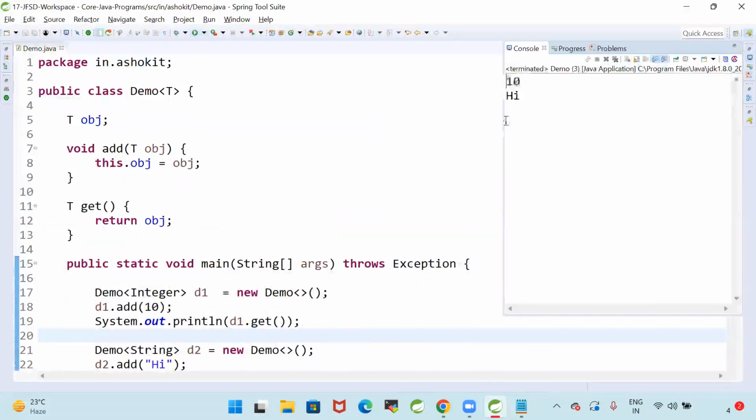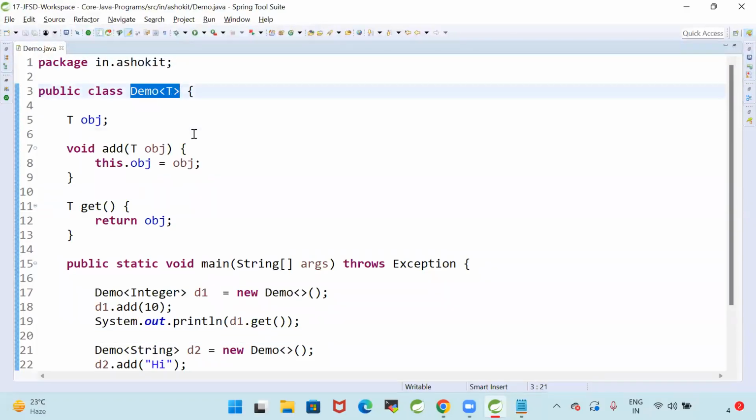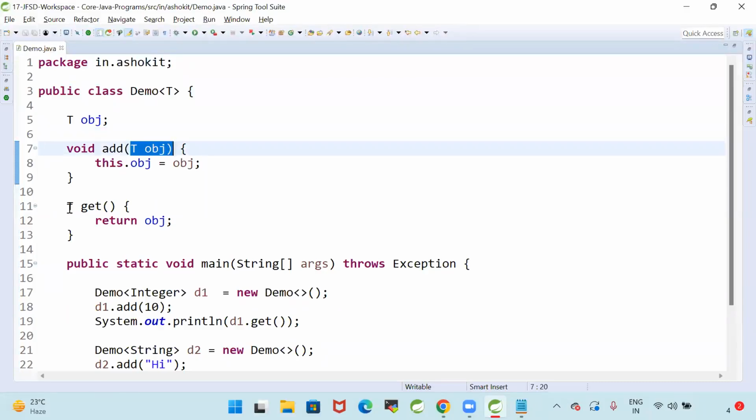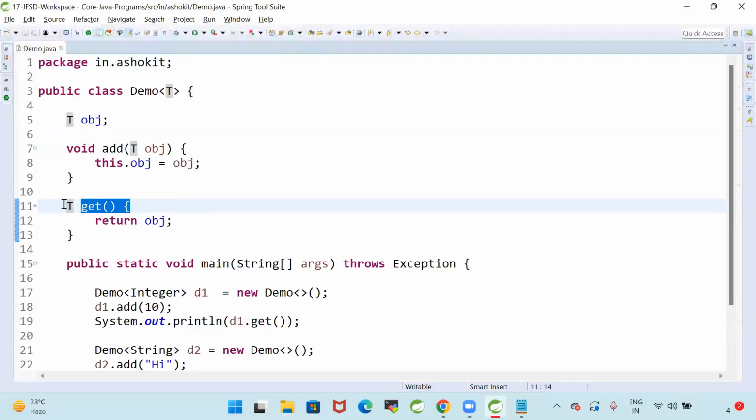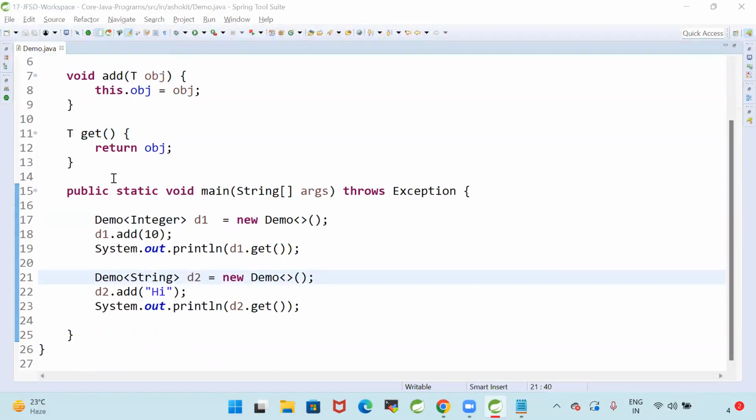Generic means generic type. Now I'm passing 10, I'm passing hi. Demo of T. Demo can take any type of data. Void add T obj, get T. So whenever you call the add method, what type of data do you want to pass? When you call the get method, what type of data do you want to get? That I am deciding by using generics. Generics are used to achieve type safety.